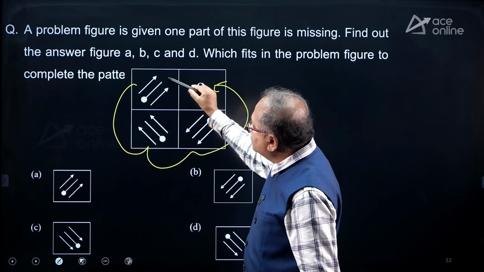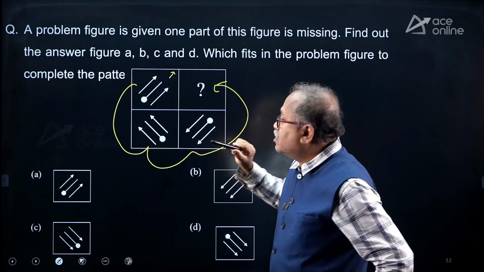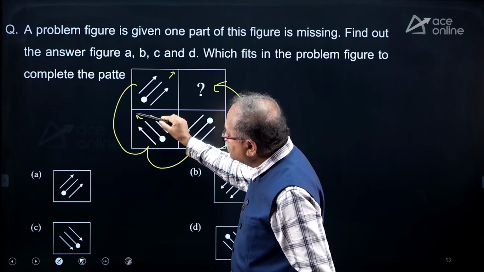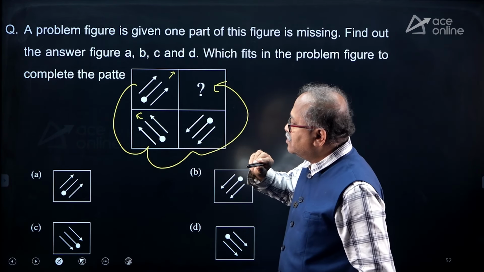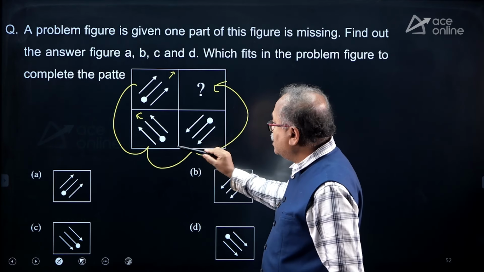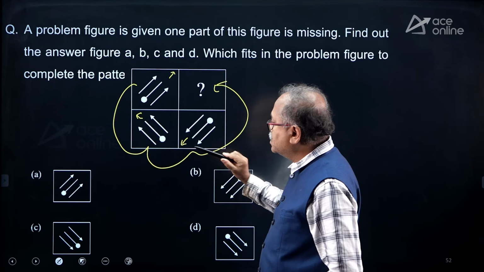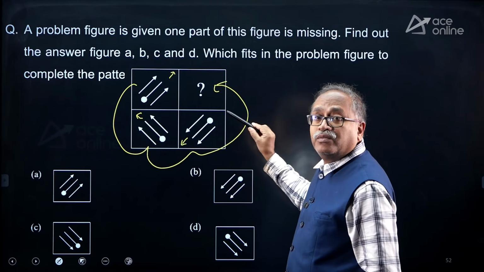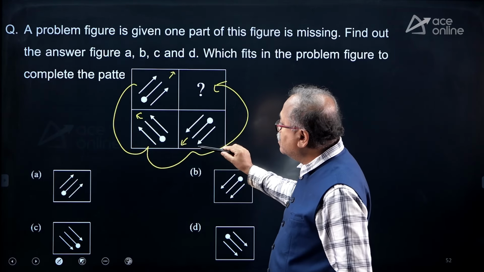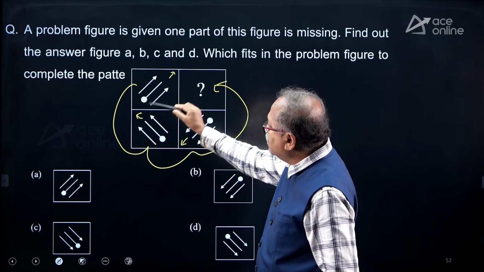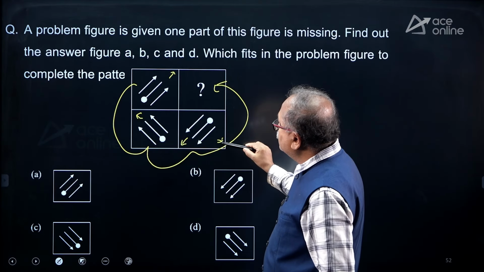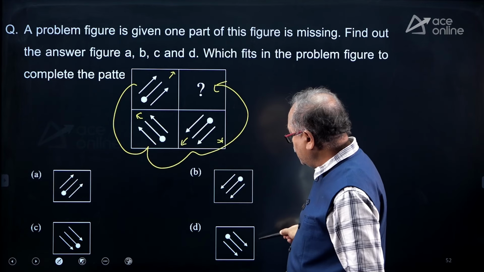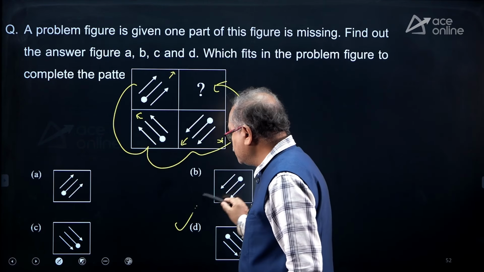So this is moving towards northeast, and the same thing is rotating towards northwest, and same is rotating towards southwest, and the next one, where should it go? The next part, this corner, this corner, this corner, it should come in this corner. So which one is that? Indicates option D.